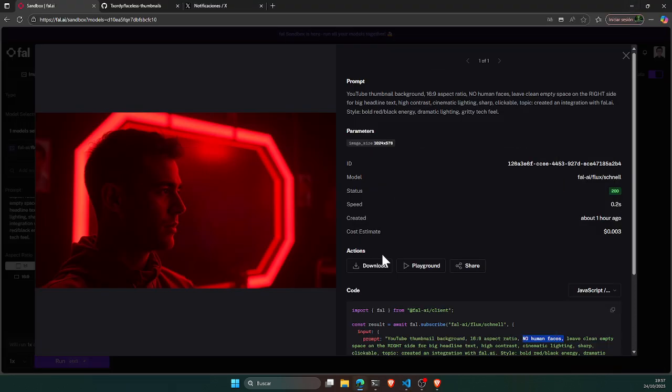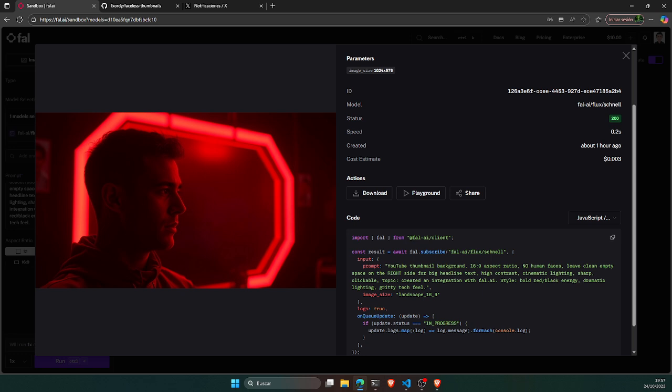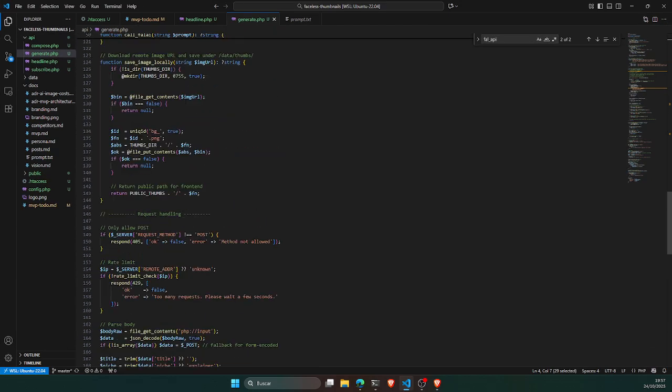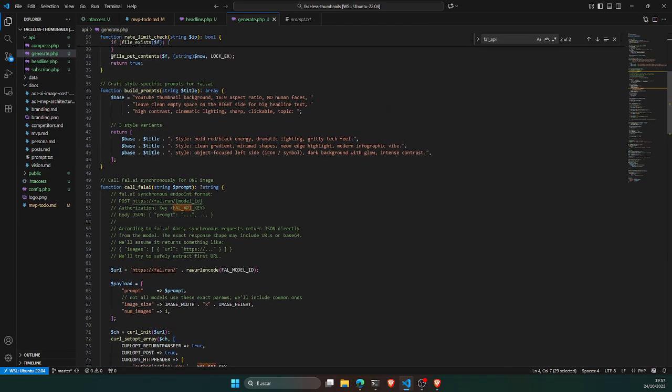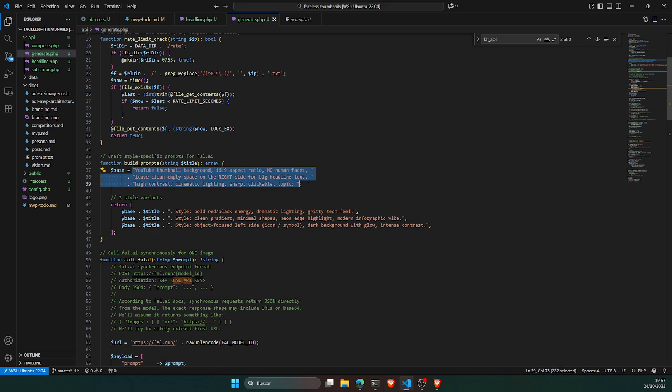Also, within the prompt, I say that it needs to have some empty space on the right. So here is where later we can add the text. And within the code, we have a couple of places like here that we have a main prompt, but also we have different versions. So we have a basic part that it's together with all, but then we will have 3 variants with different styles. And the goal is tomorrow to verify that just by calling generate.php, I can get the proper files generated